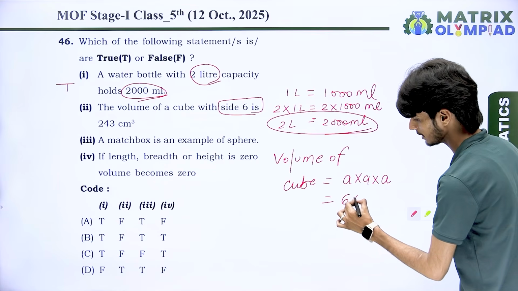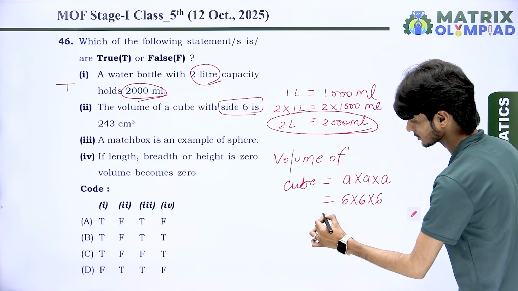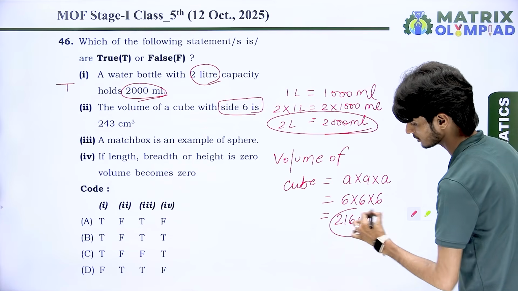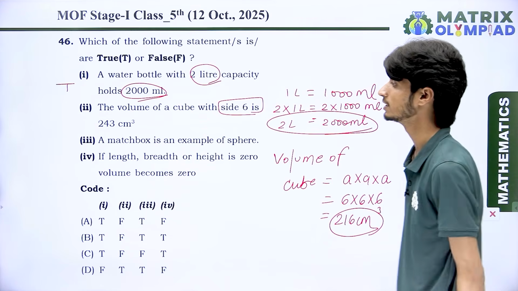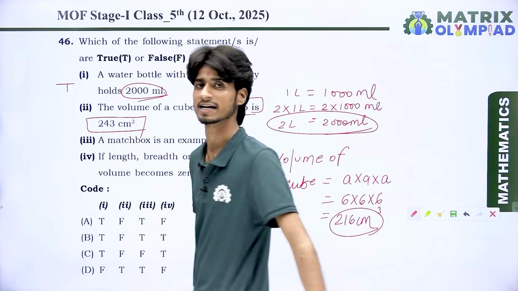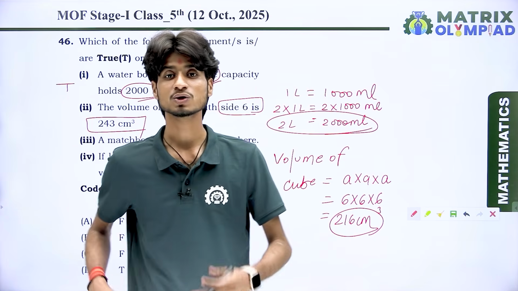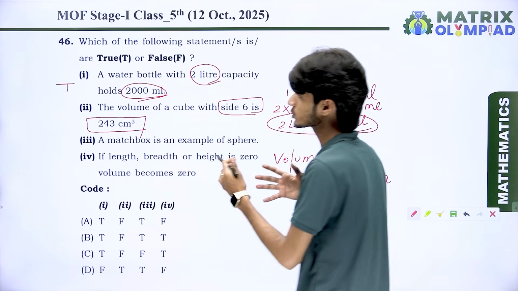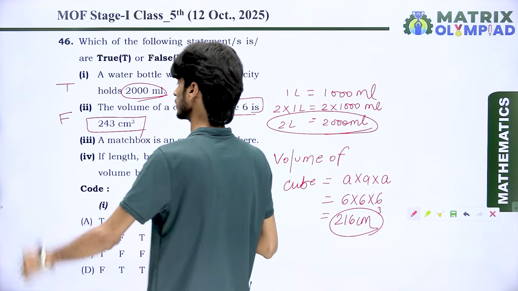Then we multiply it by 6. So I think it is 216 centimeter cube. Got it? So you can see here, this is not 216. So finally, we say this is not a correct answer. So it is false.